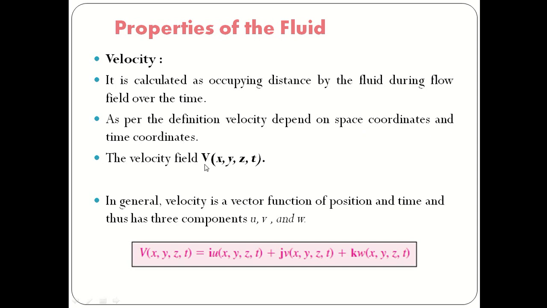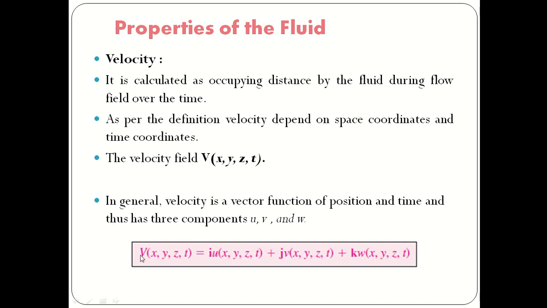That means velocity field V is dependent on x, y, z, comma t. So x is the x coordinate, y is the y coordinate, z is the z direction coordinate, and t is time. So in general, velocity is a vector function of position and time, and thus has three components u, v, and w. That means u is the velocity in the x direction.